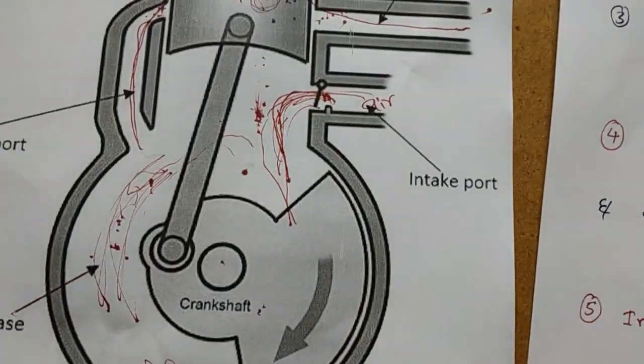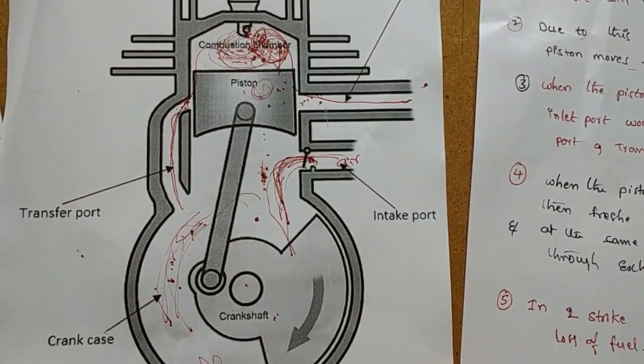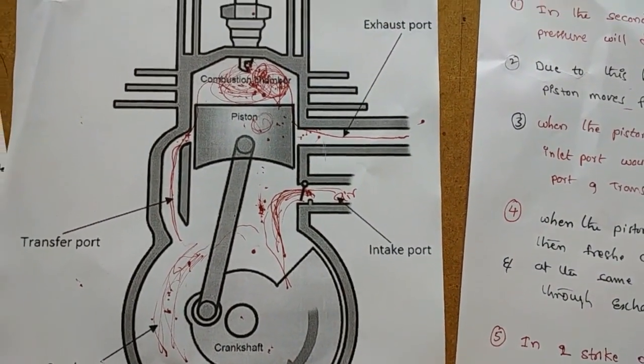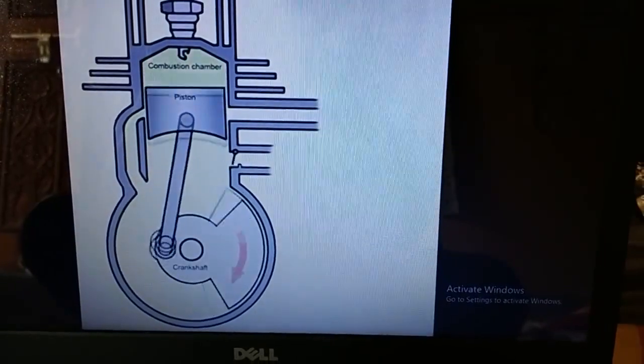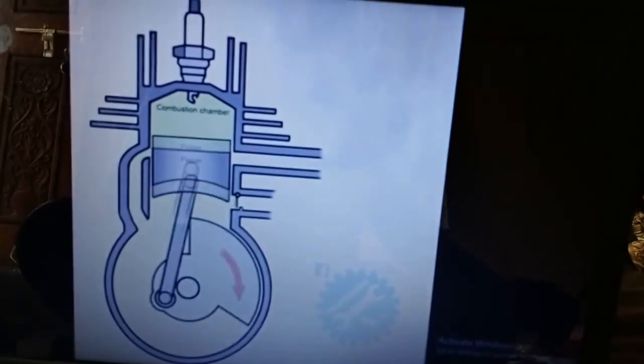So I hope you understand. So now let us see the animation video for this two-stroke diesel engine. So students, all of you observe this animation video.